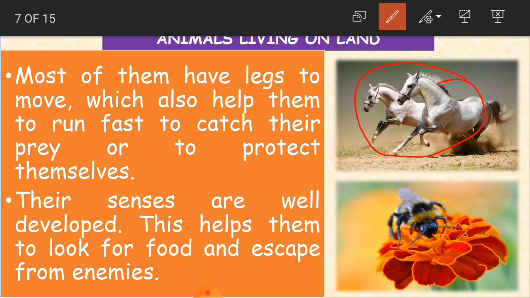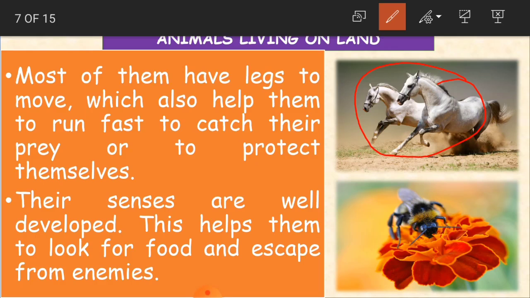For that also they have got their legs, and their senses are well developed. Their senses are well developed. This helps them to look for food and escape from enemies. They can smell very well.